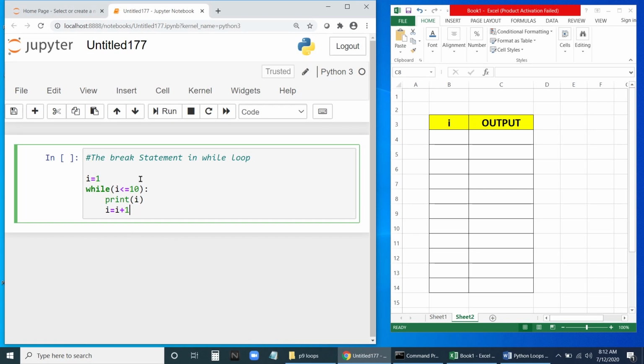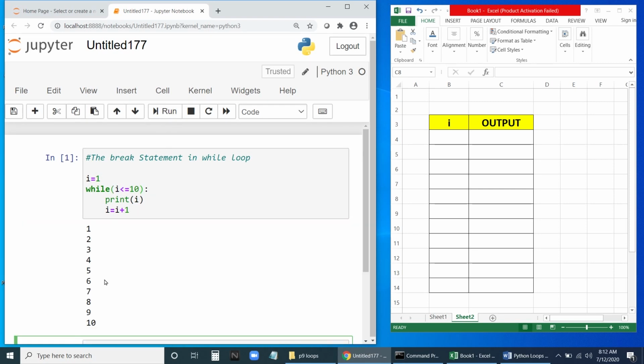Okay. So let us run this one. We know it will print 1 to 10. So it has printed 1 to 10 here. So you can see here. Fine. So this is the normal program that we have seen in the beginning. Now let us write a break statement here.